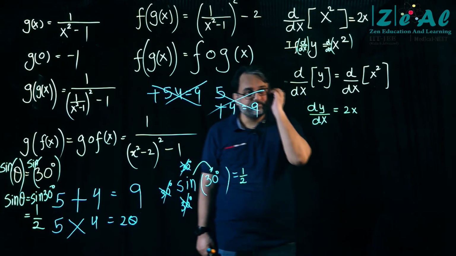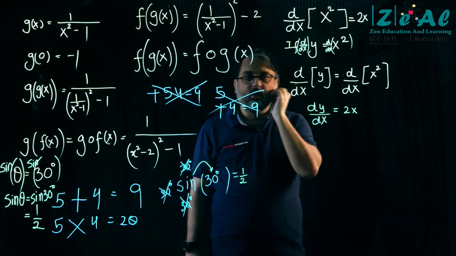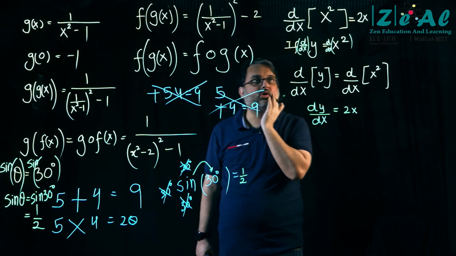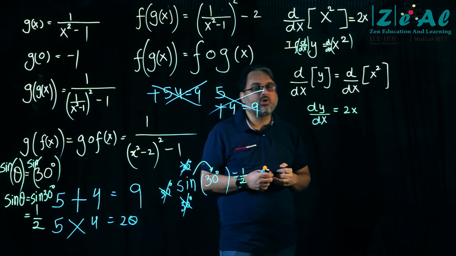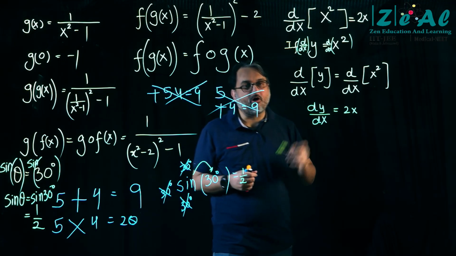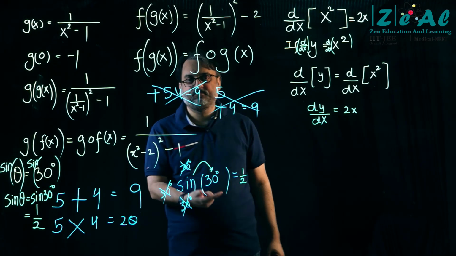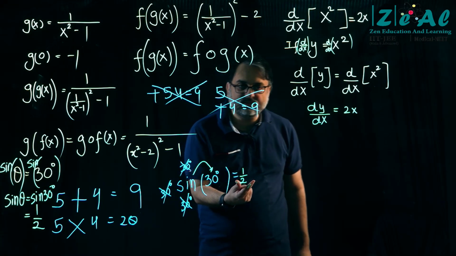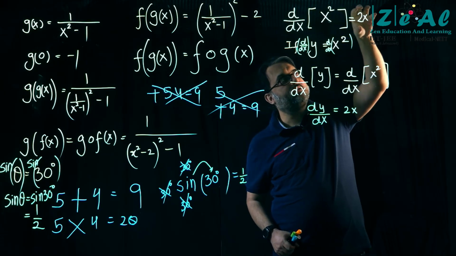Okay, did everybody understand this? No, not Advait, this is the function of d by dx. d by dx is not a function. d by dx is the operator. It is playing the same role as sine. Sine acts on this angle, gives you an answer. d by dx acts on x square, gives you an answer.